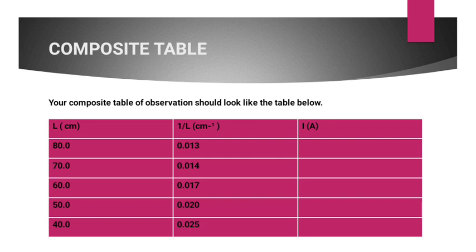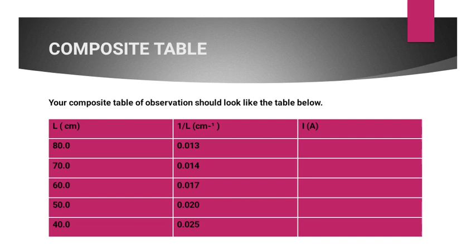So the length can either be reducing or increasing. If the length of the Constantan wire is reducing, the current in the circuit will be increasing. If the length is increasing, the current in the circuit will be reducing.